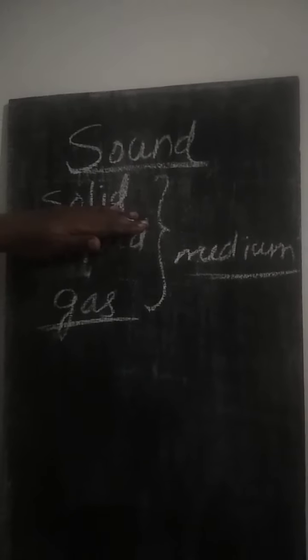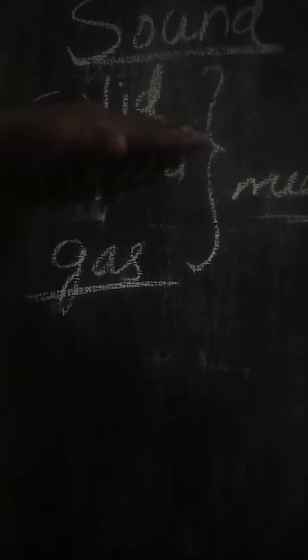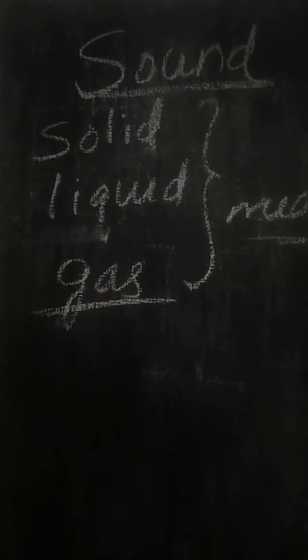So with examples, we will discuss how the sound can be propagated through solid, liquid, and gas. First, solid. With an activity, I'll tell you how the sound can be propagated through solid.